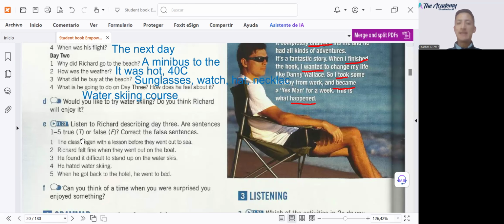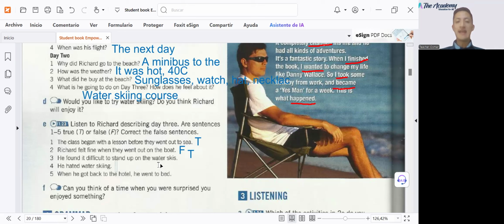Excellent. So number one, the class began with a lesson before they went out to sea. The answer is true. Excellent. This is true. Let's carry on. Number two, Richard felt fine when they went out on the boat. The answer is false because he felt really scared. Number three, he found it difficult to stand up on the water skis. Of course, my dear students, because it was his first time doing this.